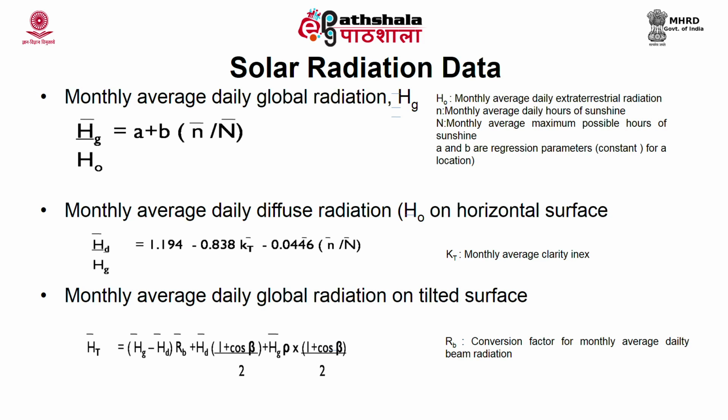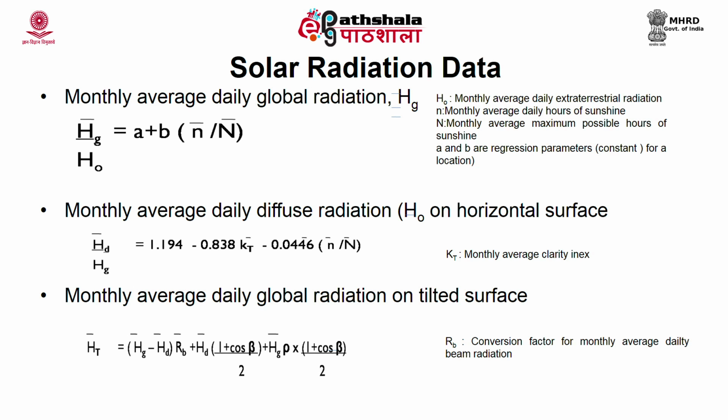Now, the day length, given by capital N bar, is equal to 2 by 15 multiplied by omega. We substitute this value of omega. So, you will get 2 by 15 into 89.02, which is equal to 11.87 hours.